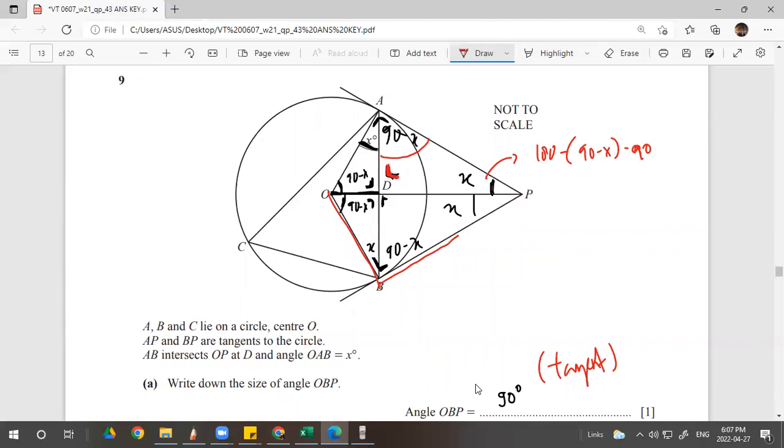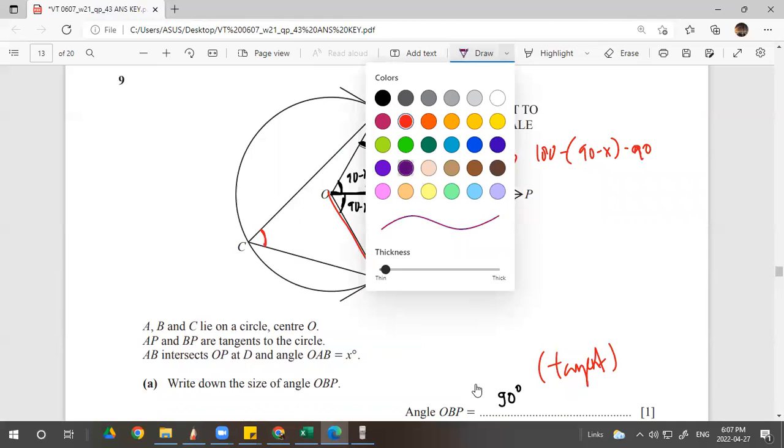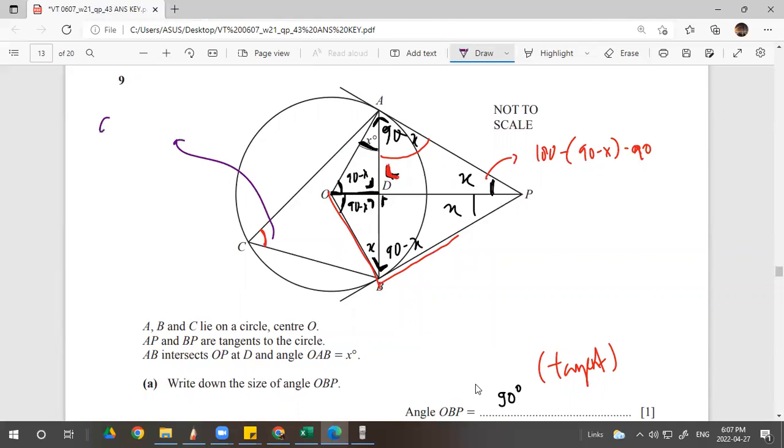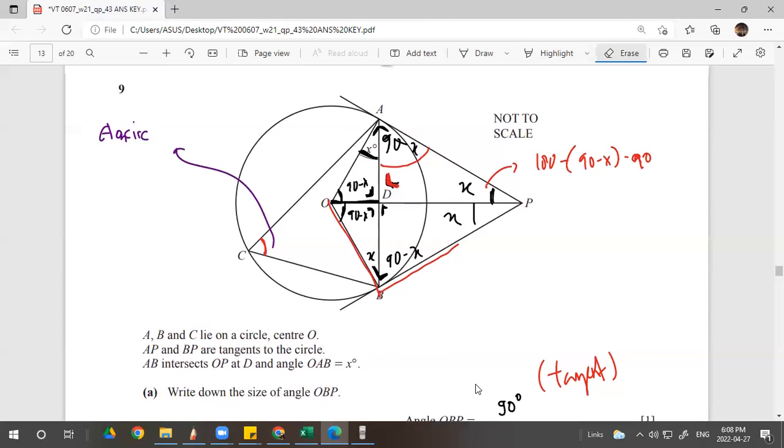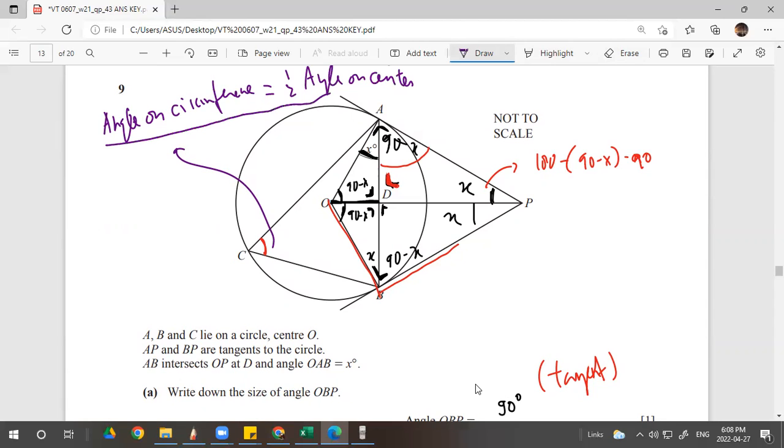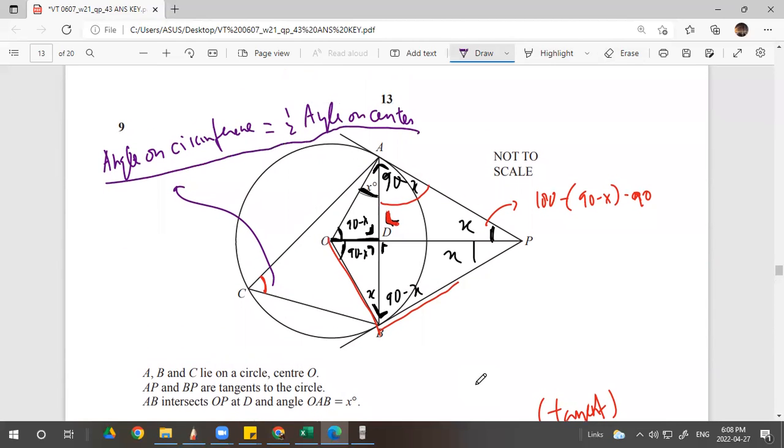ACB, how do you get this? Now you need to think. This is the angle on circumference, the circumference angle, right? It equals half of the angle on center. Keep this in mind. This is the mensuration rule. Angle on circumference is half of the angle on center. Where is the angle on center? This one, right? Subtended by the same arc.